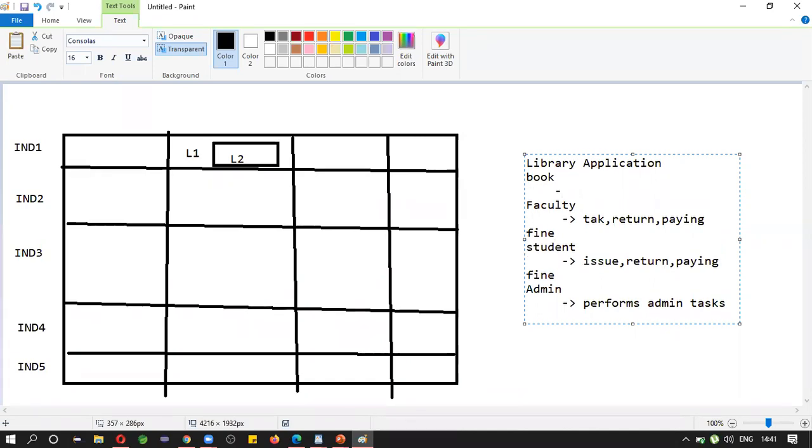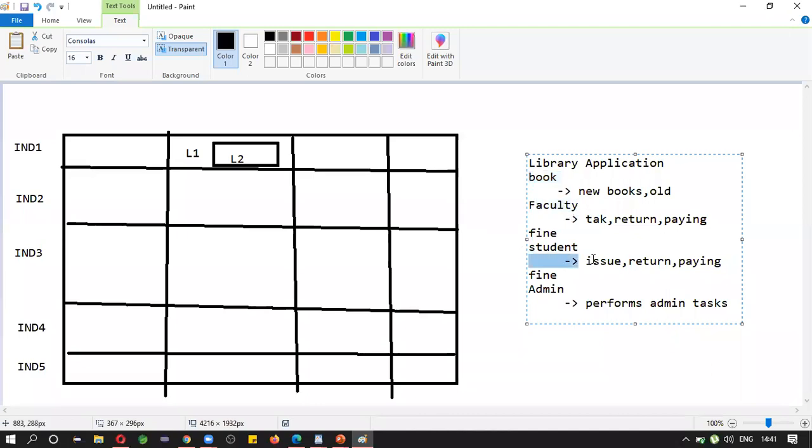Under this, you may have new books, old books which need to be redesigned, or some books may be damaged, right? So you need to do some things to make them better. That is the related functionalities which lie under the book module. You can say this as a module, okay. Book module, faculty module, student module, admin module. Under admin, all the administration functionalities will happen, okay.